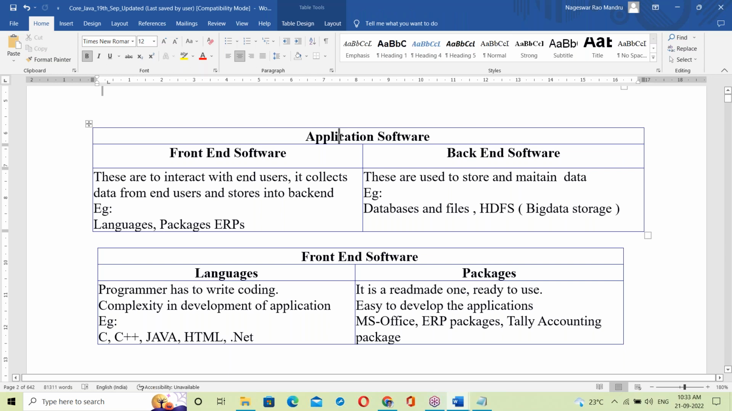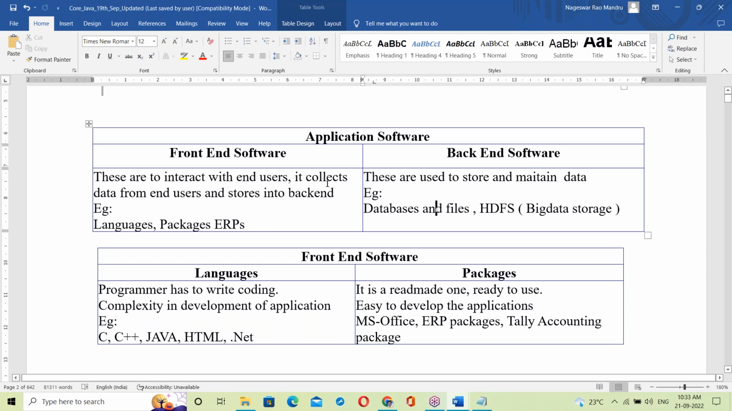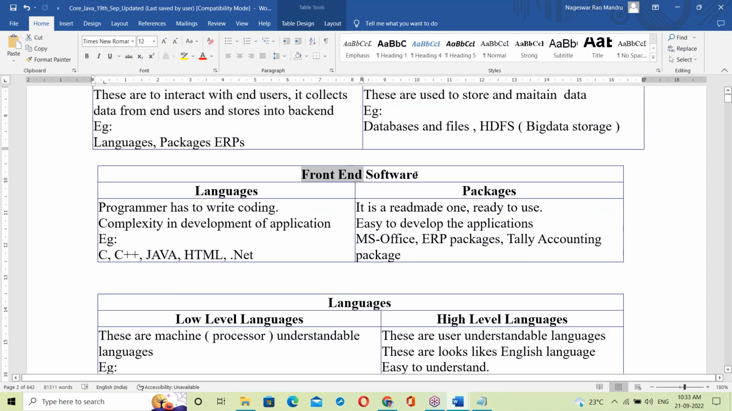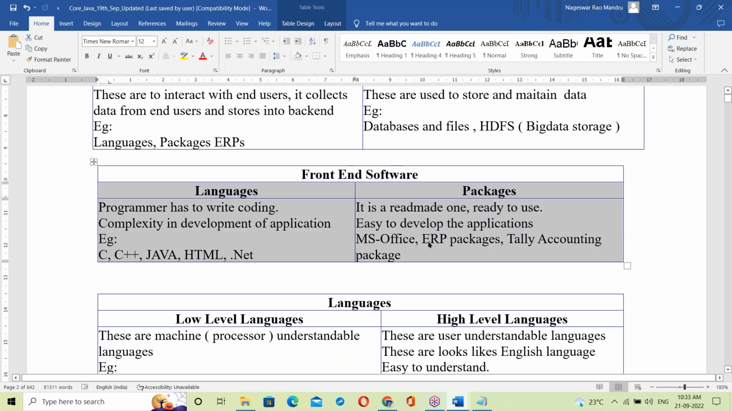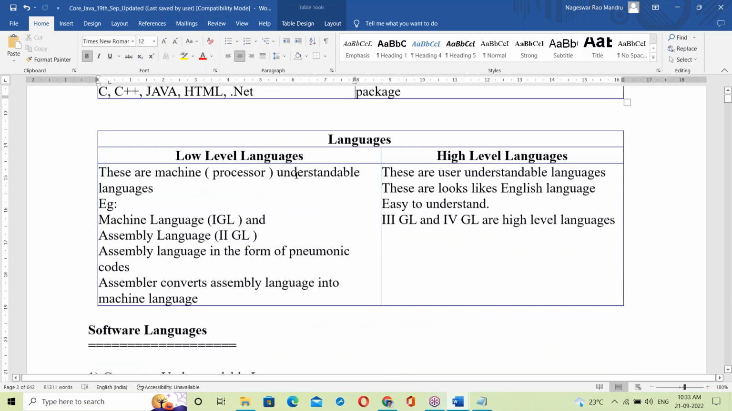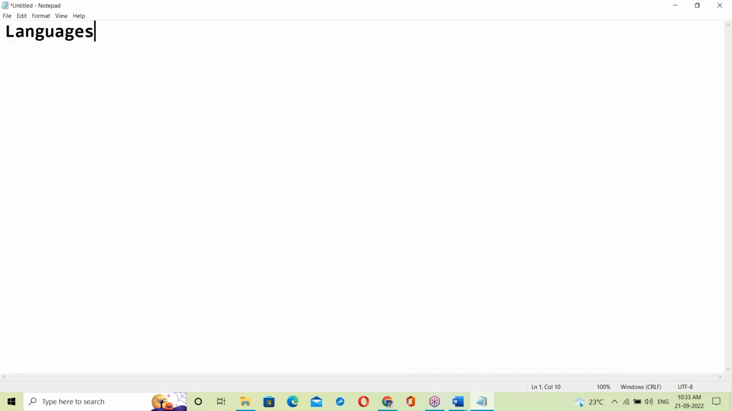Now, Java is application software. In application software, there is a front end and a back end. Java is a front end, so that's the reason we move to front end. In front end, there are languages and packages. Java is a language, so moving to languages. Now the topic is language.